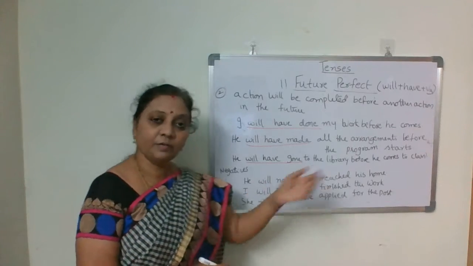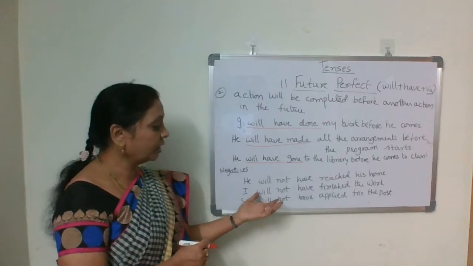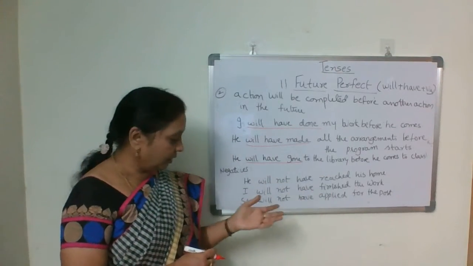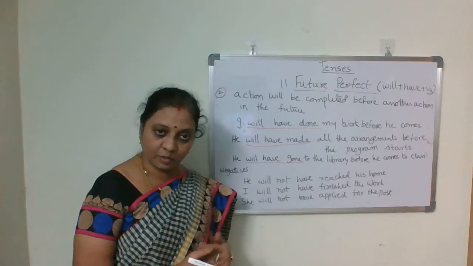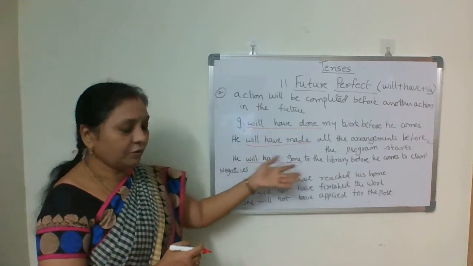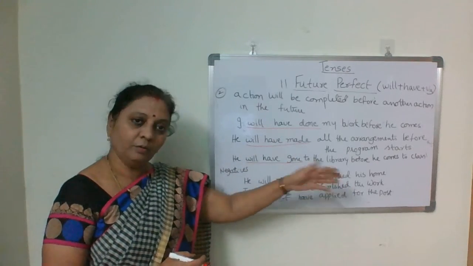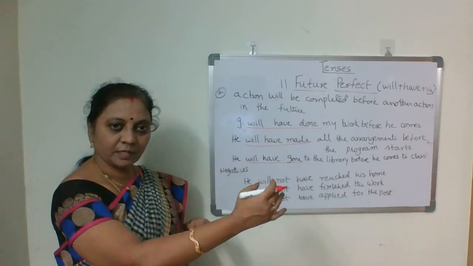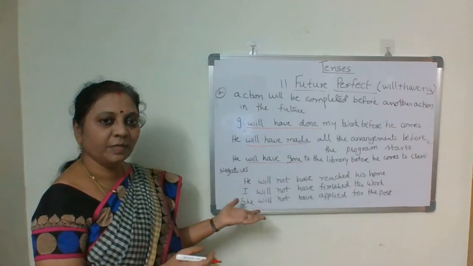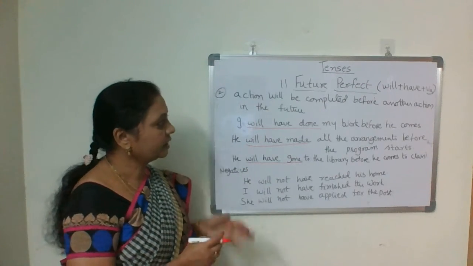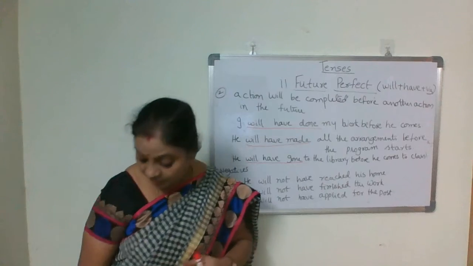He will not have reached his home. I will not have finished the work. Or she will not have applied for the job. They will not have played the game. He will not have read the novel. Will plus not plus have, then V3. Then it becomes a negative sentence. Then let us see the questions.